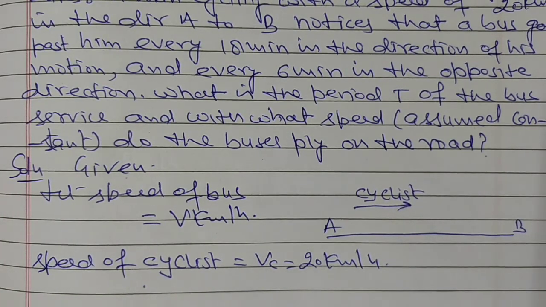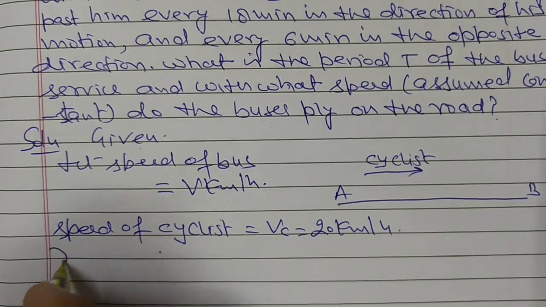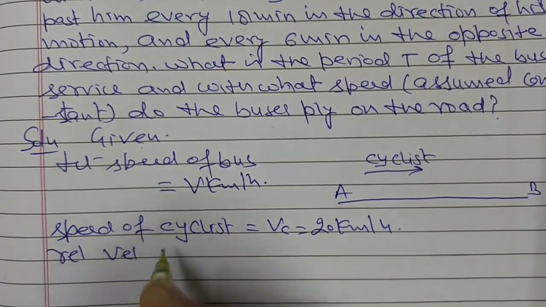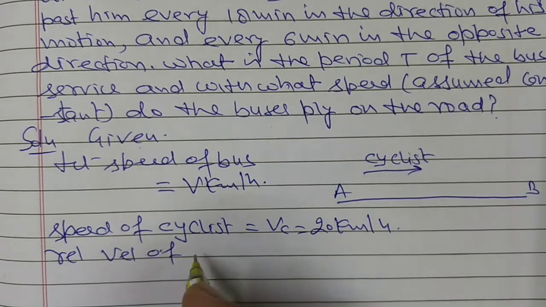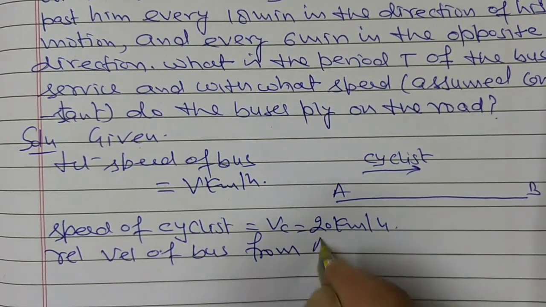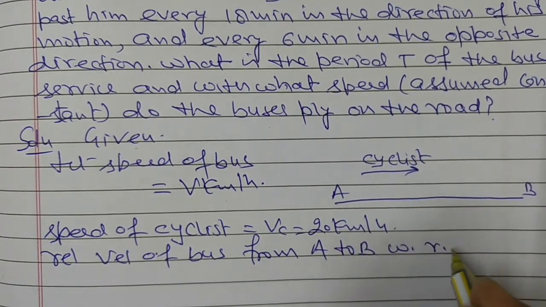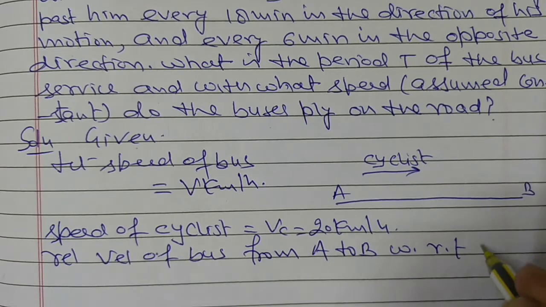Now we can find out the relative velocity of bus from A to B with respect to cyclist.